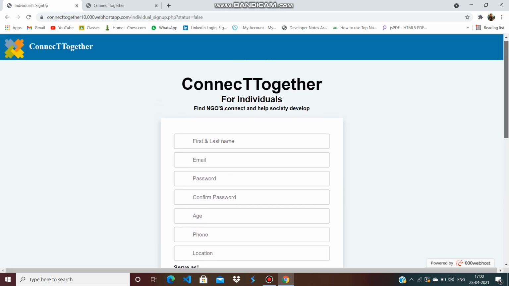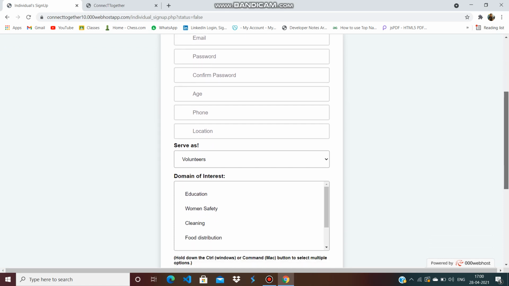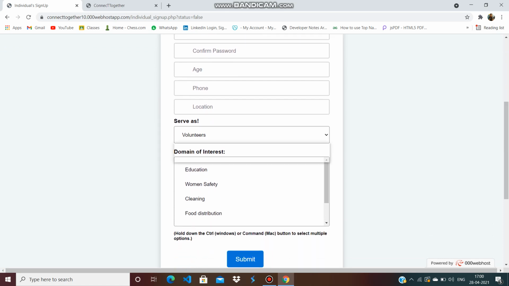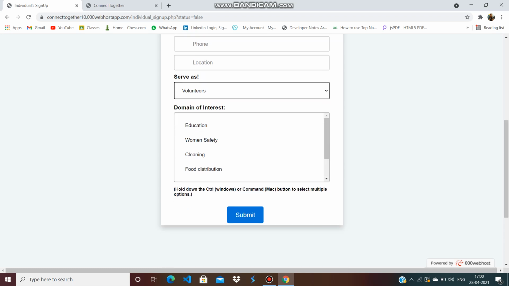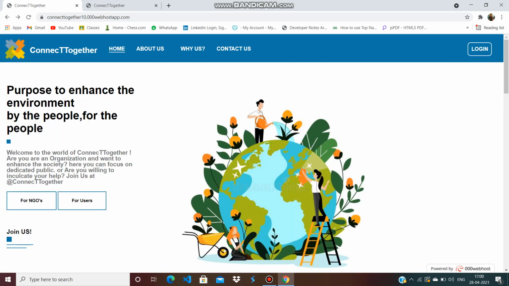When a user wants to register as a normal individual, the basic details are asked, and we ask them how they want to serve, as a volunteer, a donor or both, and the domain they are interested in. Similarly, we ask the NGO the same things and then we can recommend both to connect.